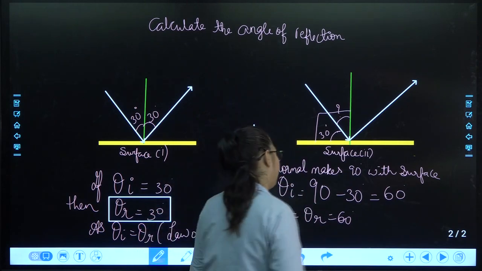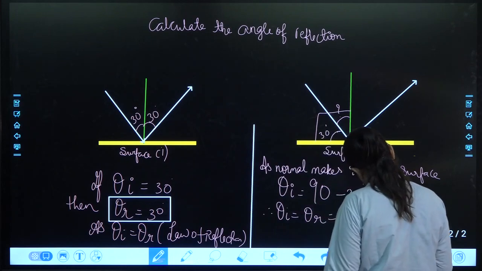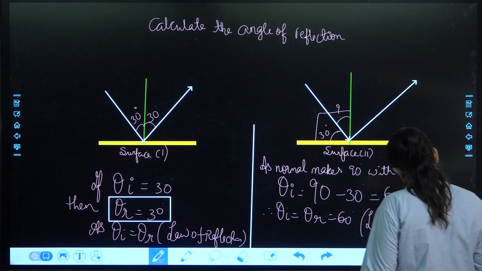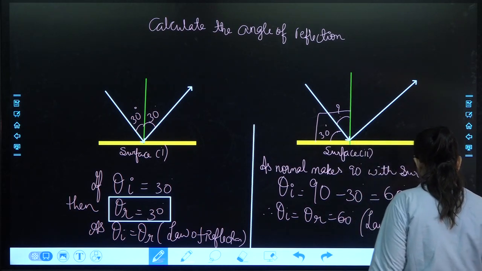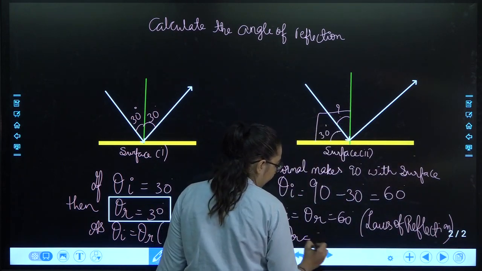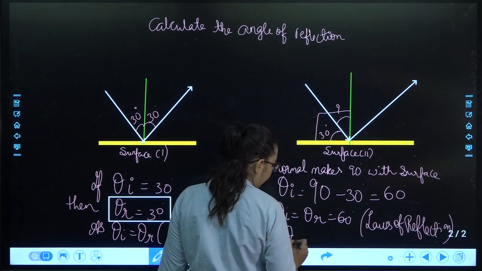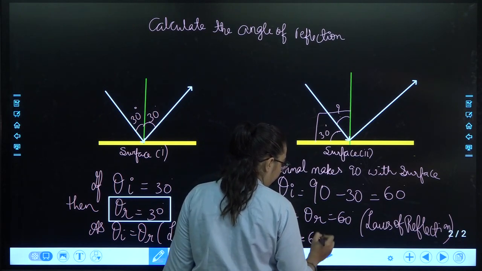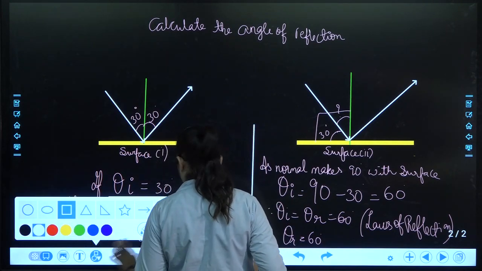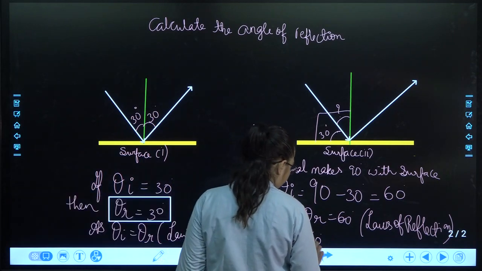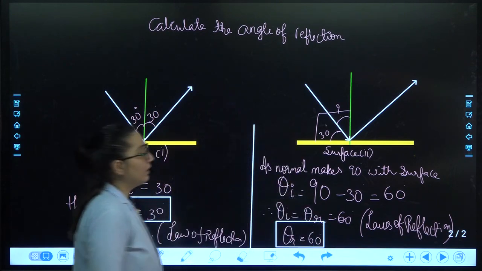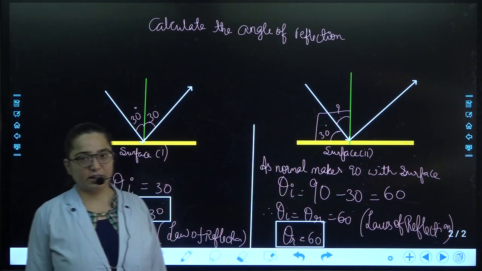Because of the laws of reflection, which is theta I is equal to theta R. So here, the angle of reflection is what? 60 degree. You need to think about it. Okay? Now please note down both the answers, then we'll move further.